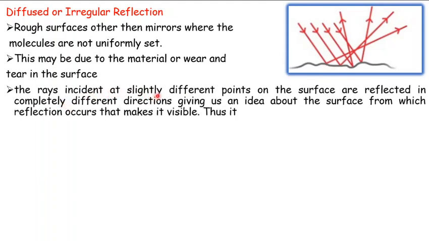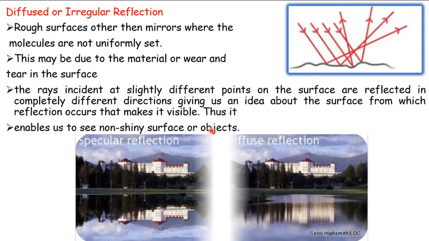The rays incident at slightly different points on the surface. This is the incident wavefront on the surface, and the rays are reflected in completely different directions. And what happens by this reflected light? Although the image is not formed, it gives us an idea about the surface from which the reflection occurs. That makes it visible, as already explained. Thus it enables us to see non-shiny surfaces or objects.